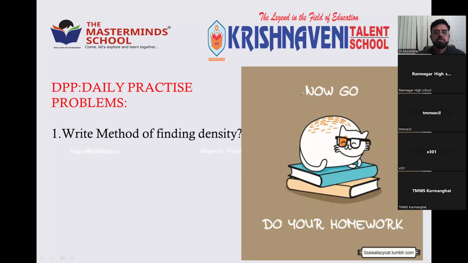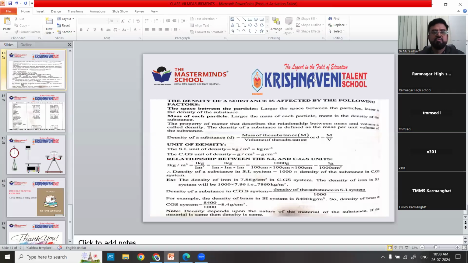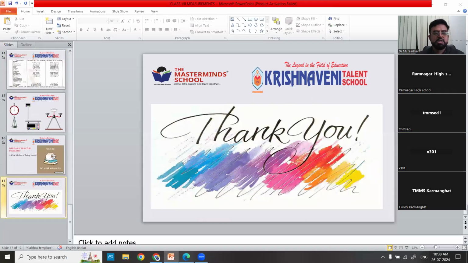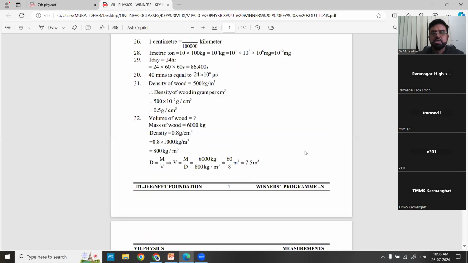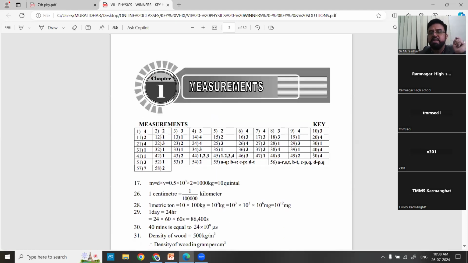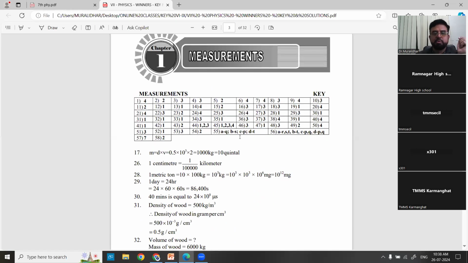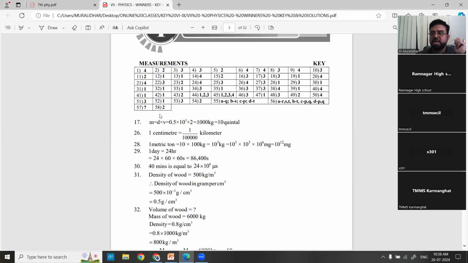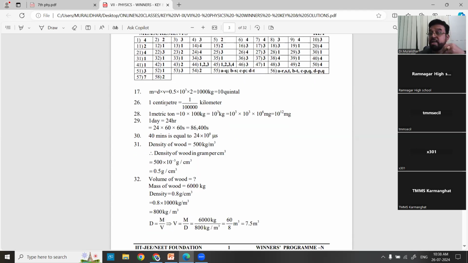Noted? The same thing you can see in textbooks also. I'll show you a textbook here. This is the key I sent you already. I request the teachers to share or download the key with you. For example, in the measurement chapter, there are around 58 questions. The first part is called the key, meaning simple answers: A, B, C, D are 1, 2, 3, 4. But there are some questions that require explanation.